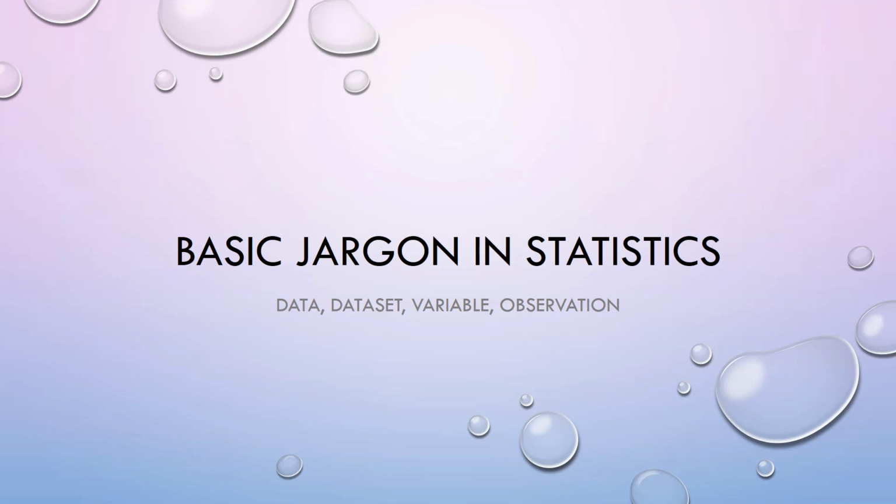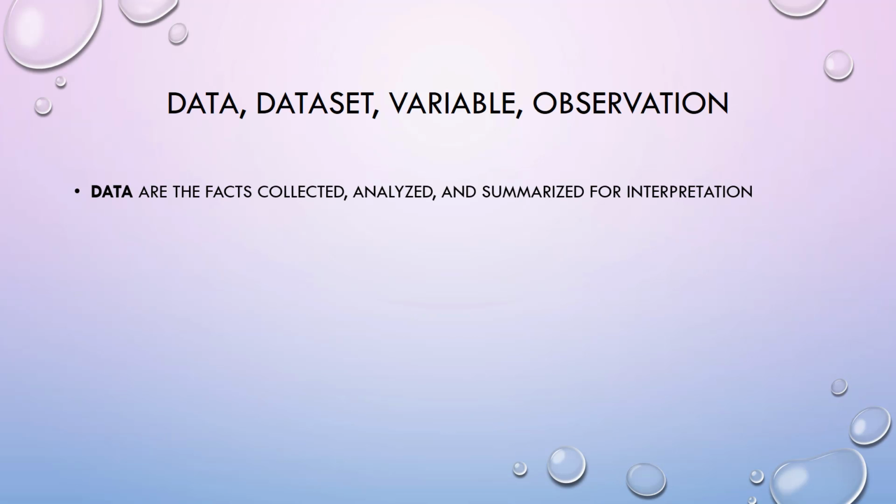In this video, I'm going to define some of the basic jargon in statistics such as data, dataset, variable, and observations. Data are the facts collected, analyzed, and summarized for interpretation. All the data collected on an entity are called dataset.